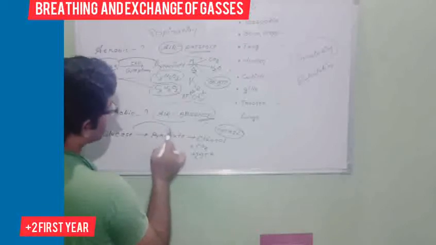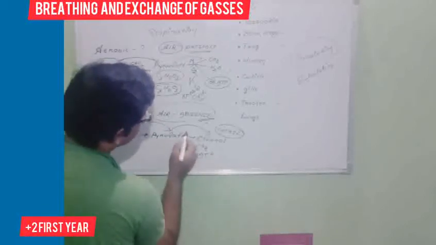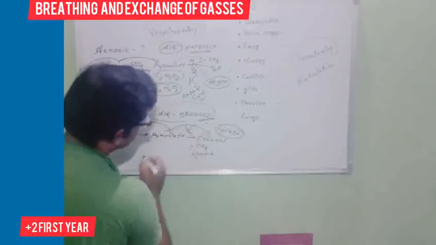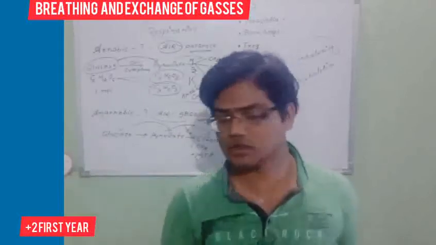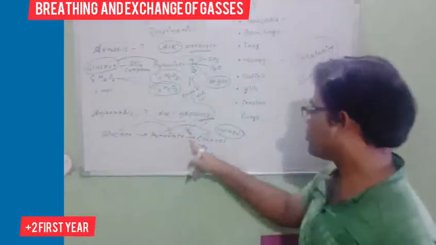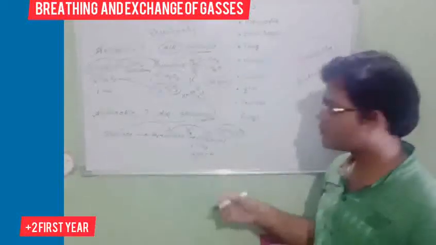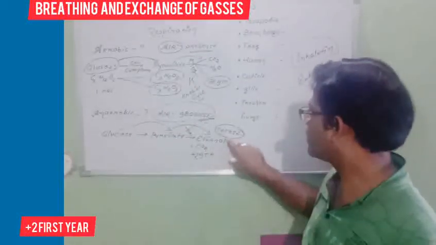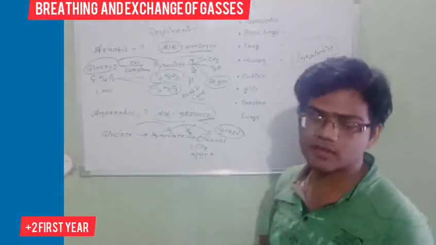Glucose is converted into pyruvic acid, and pyruvic acid is converted, here in the absence of oxygen, because anaerobic respiration means absence of oxygen. Pyruvate is converted into ethanol. Ethanol is one kind of substance that is formed in anaerobic respiration.